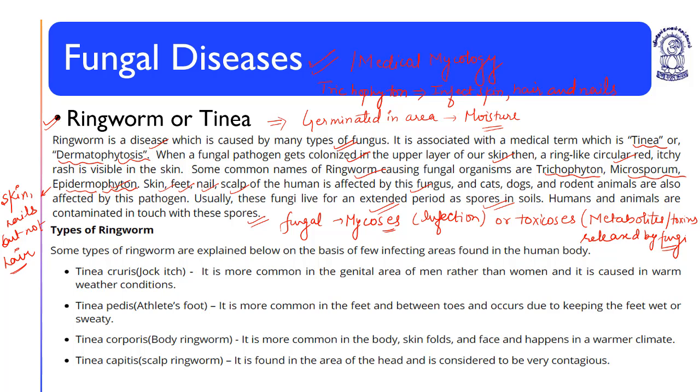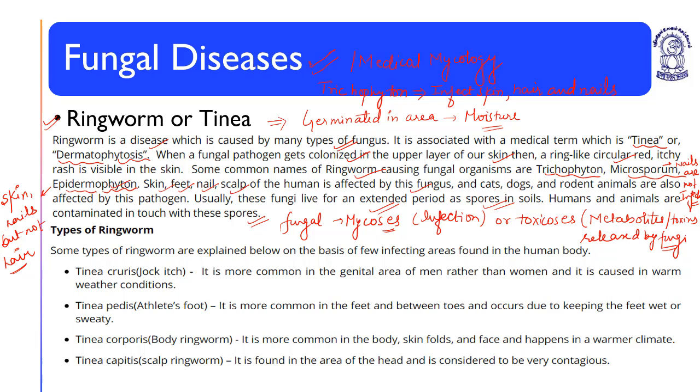And microsporum, it infects hair and skin, but not nails. Microsporum, nails are not infected.